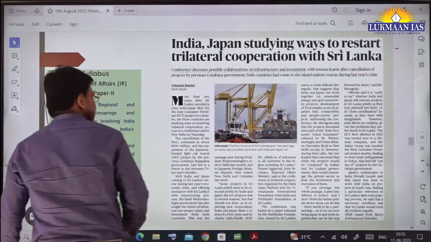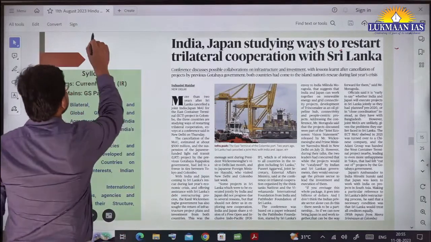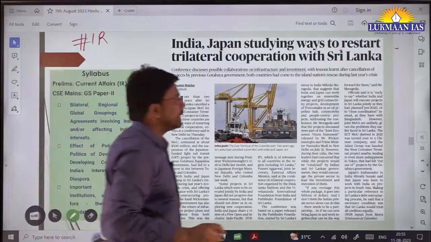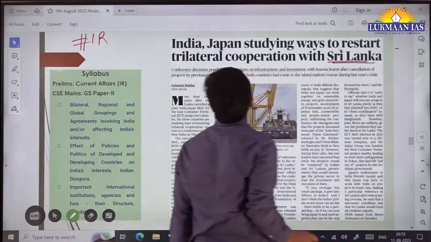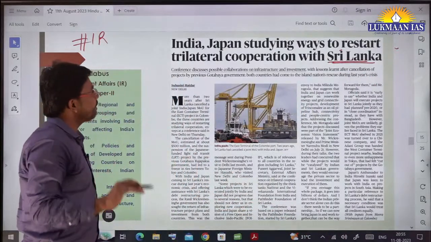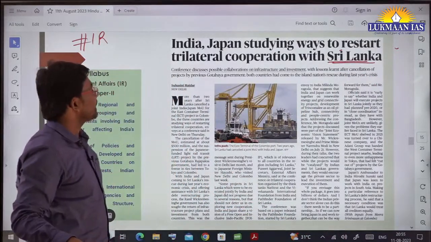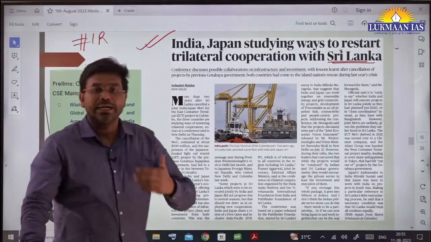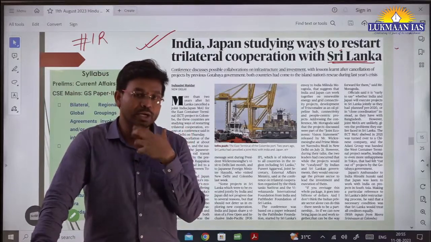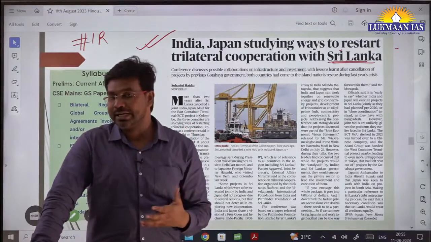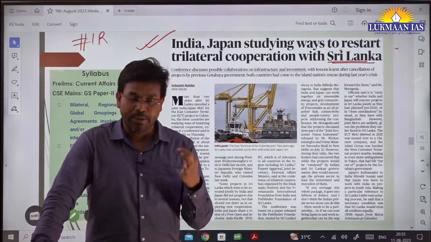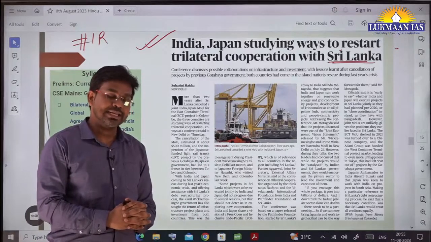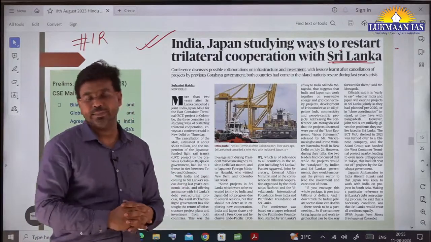Now again, this is another topic, related to international relations. It is part of IR, and this is in context of Sri Lanka. It says India, Japan are studying ways to restart trilateral cooperation with Sri Lanka. As we all know, the Sri Lankan economy has recently gone into a very bad phase and was in turmoil. People revolted against the established government in Sri Lanka, which led to a change in leadership.